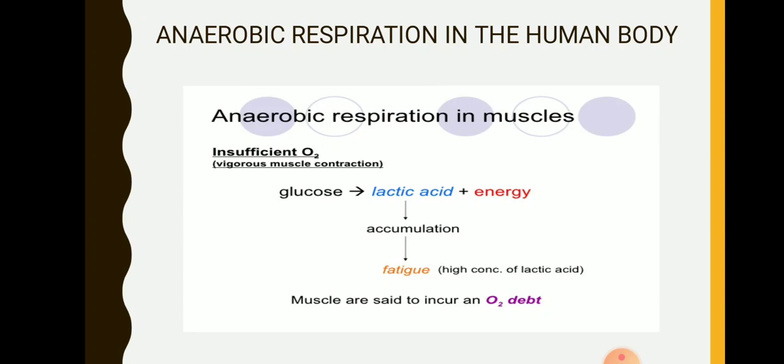So energy is produced, but the lactic acid which builds up in your muscle, that is being produced, and this build up makes your muscle feel heavy. The lactic acid which has accumulated at that particular place may cause cramps in your muscles. These are the changes which take place, these are temporary changes.